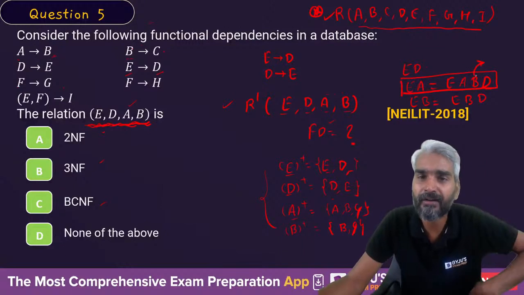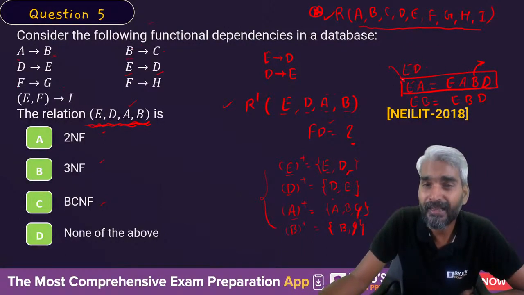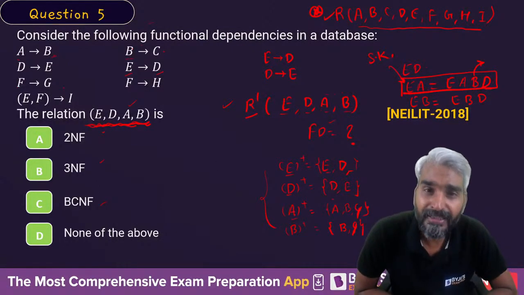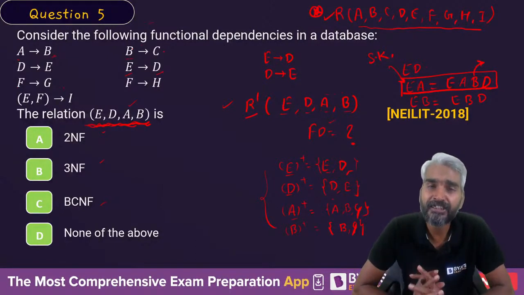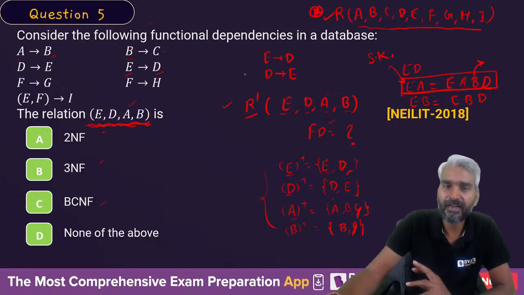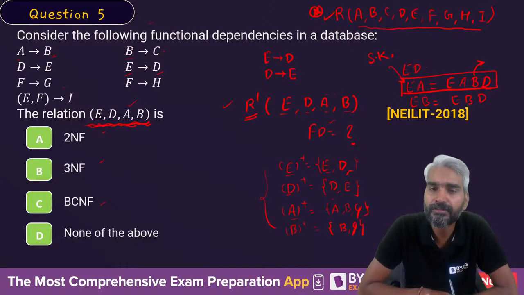If they can determine all the attributes, then it means that EA is a super key of this relation R dash, yes or no? Give me the answer. EA is a super key of this subrelation R dash because E and A together can determine all the attributes.